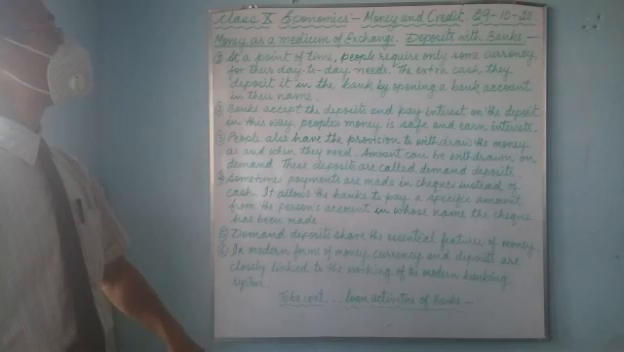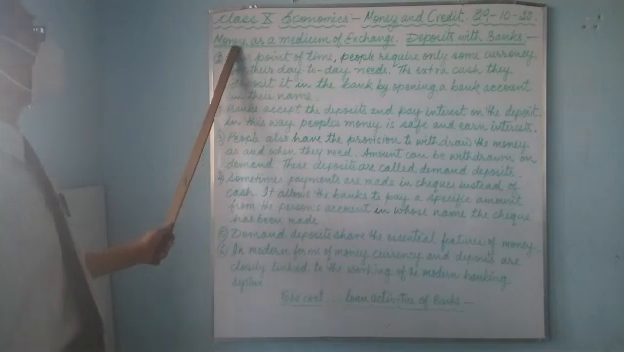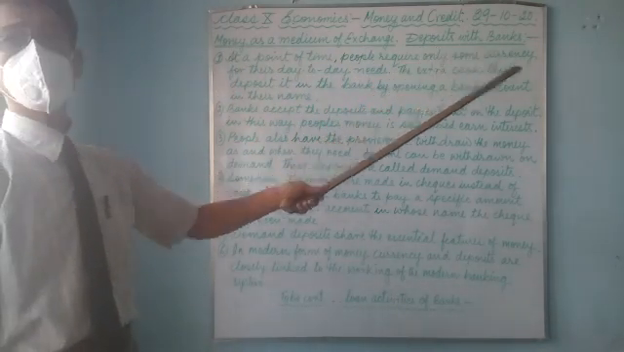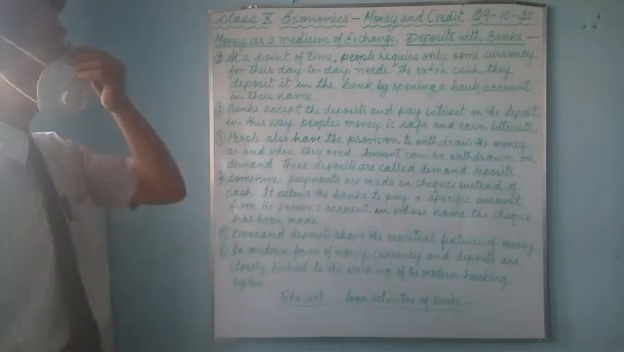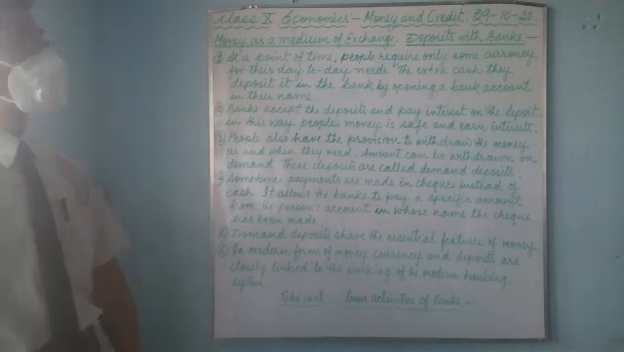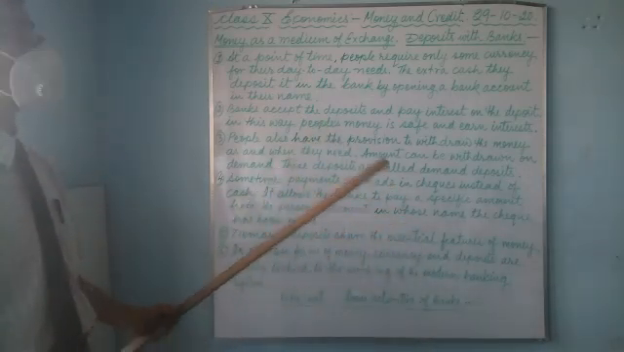So, we are doing money and credit, and we have reached over here. This is the subtitle: Money as a medium of exchange, and here is deposit with banks. So, let us talk about deposit with banks. Now, here there are altogether 6 points I have written over here. Listen carefully and pay attention so that you can understand very clearly.